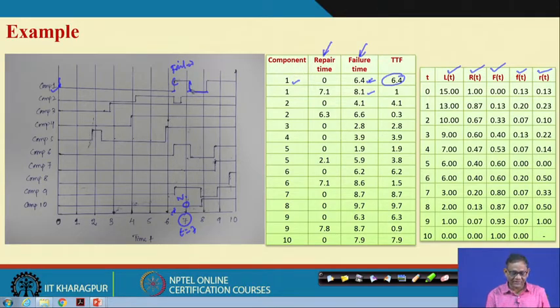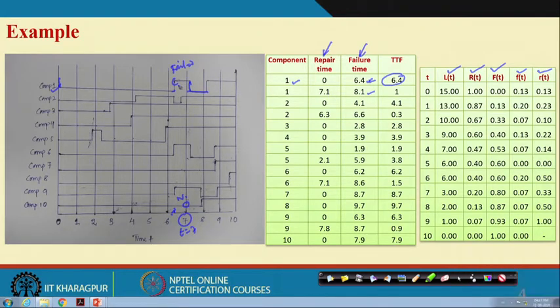That is what is written here: it failed at 6.4 and was repaired at 7.1. The difference is the time to repair. Now, as component 1 is again operational at 7.1, we are considering the repair to be as good as new.